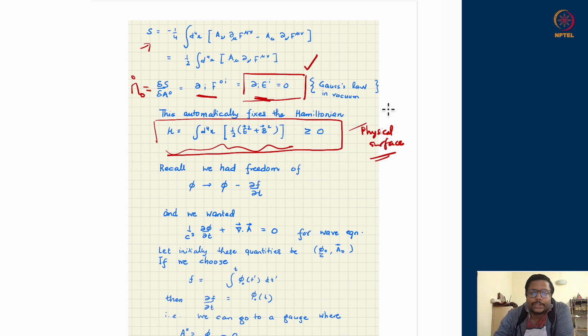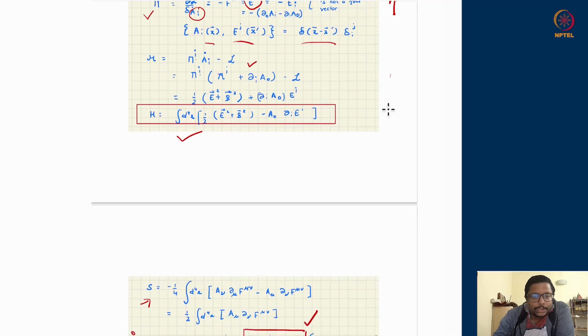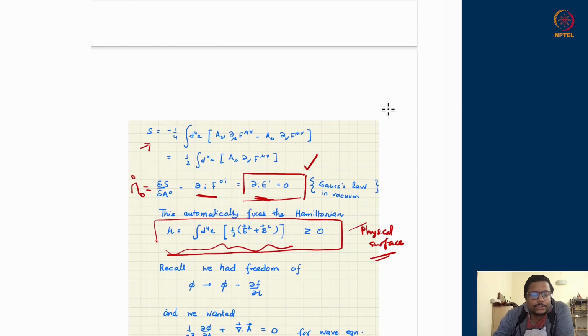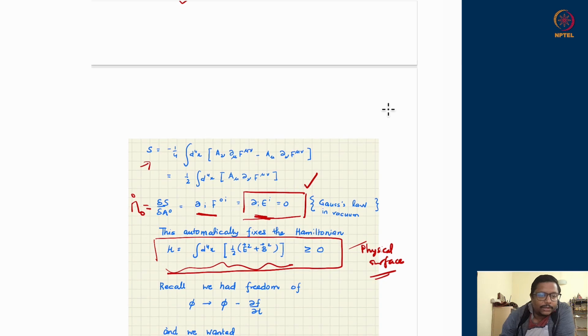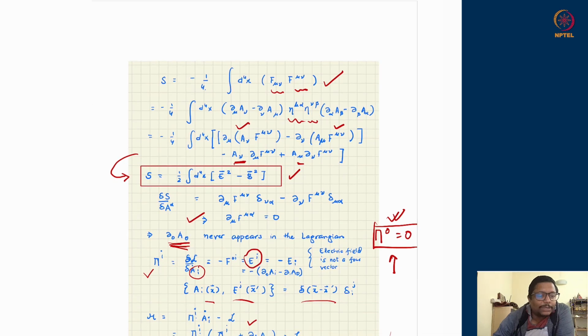Remember, we are not using equations of motion. Since we are going to do quantum dynamics of this, we should not be using classical equations of motion. So you might wonder why use classical equations of motion for doing quantum mechanics, but remember, we are enforcing what you would have called equations of motion on A0. This is the equation of motion for A0, and A0, remember, was not a dynamical variable of our theory. Del 0 A0 never appeared in the Hamiltonian, so A0 was not a dynamical quantity in our theory. This was just a free fiducial object which appeared in the Lagrangian.